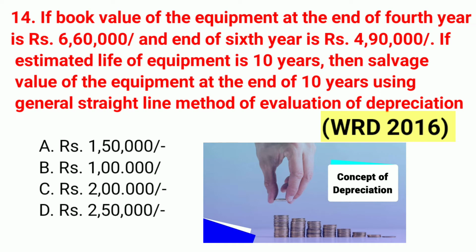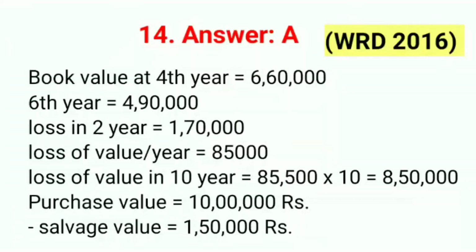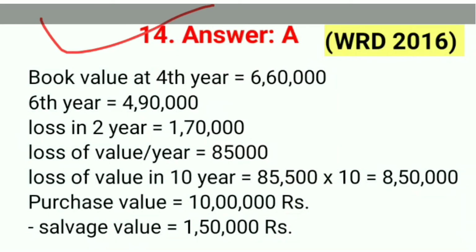Question number 14. If book value of the equipment at the end of 4th year is 6,60,000 rupees and at the end of 6th year is 4,90,000 rupees, and estimated life of equipment is 10 years, what is the salvage value of the equipment at the end of 10 years using the general straight line method of evaluation of depreciation. So the correct answer is option A, 1,50,000. The answer to this 14th question is A.